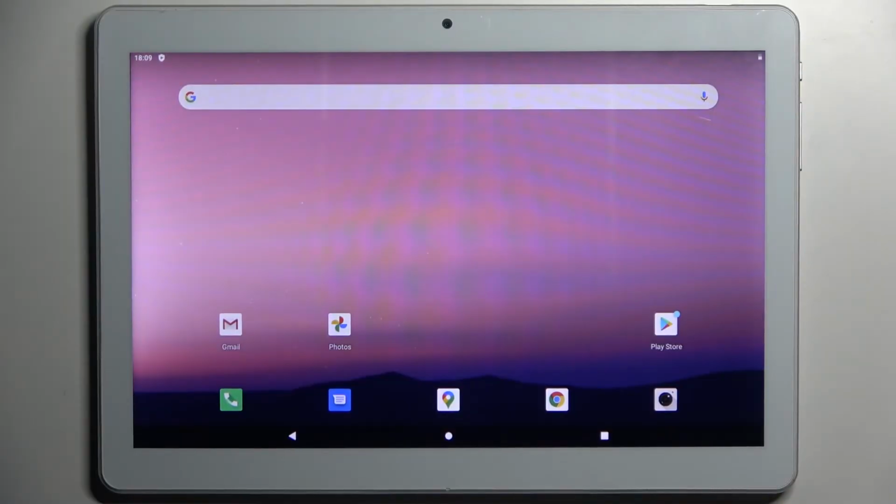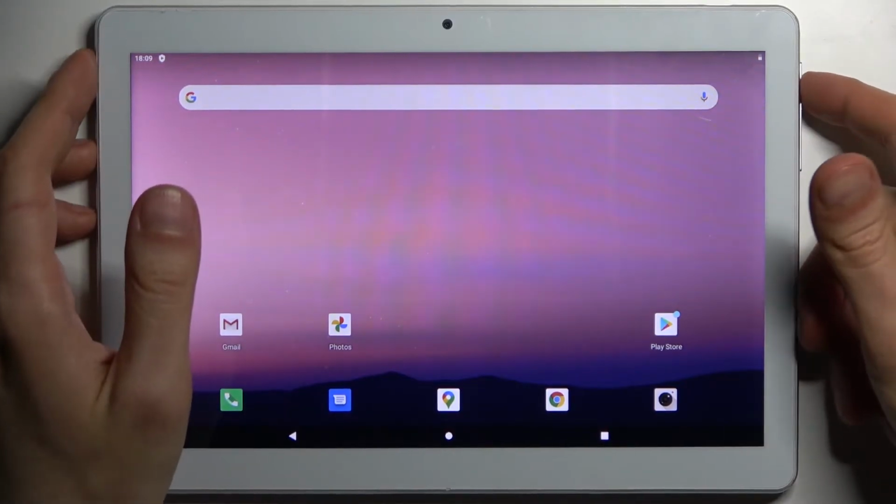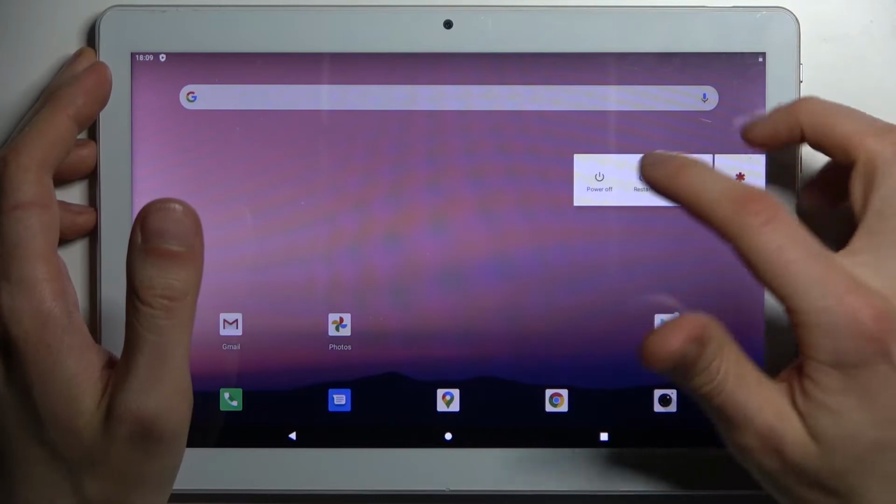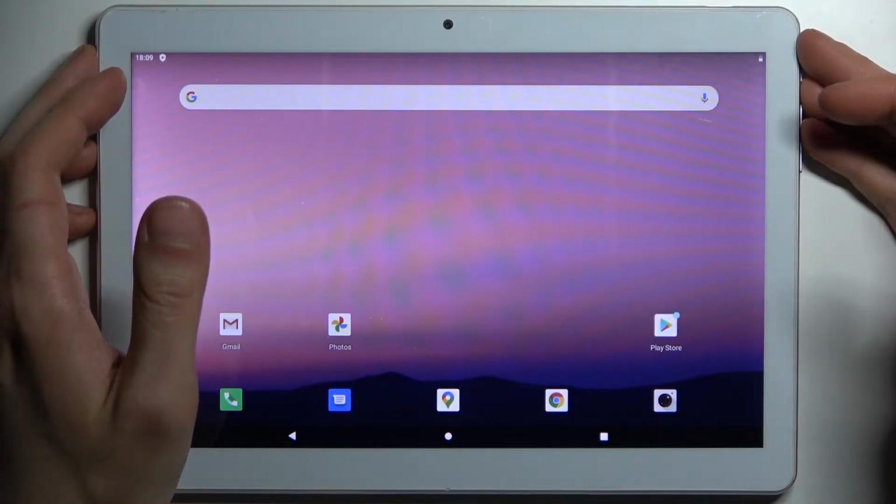Here I have Toshiba M863, and today I'm going to show you how to enter recovery mode on this device. So firstly you have to turn off your Toshiba,